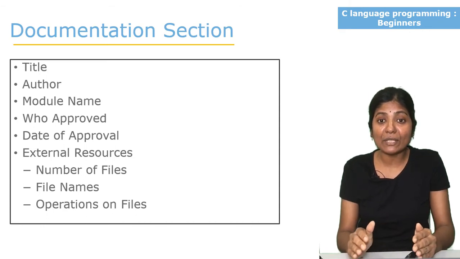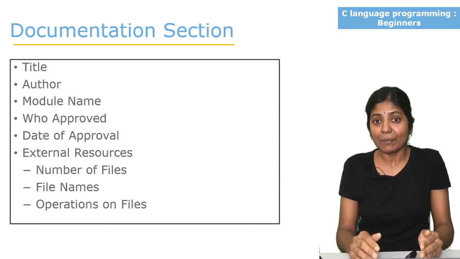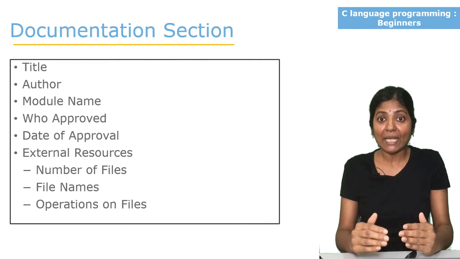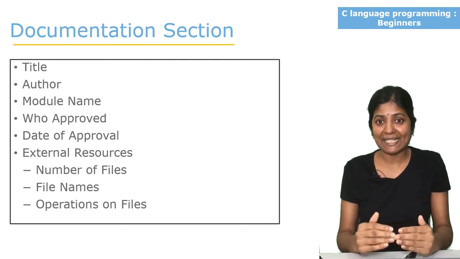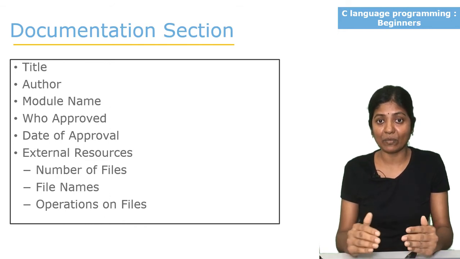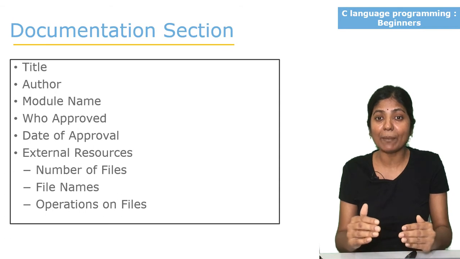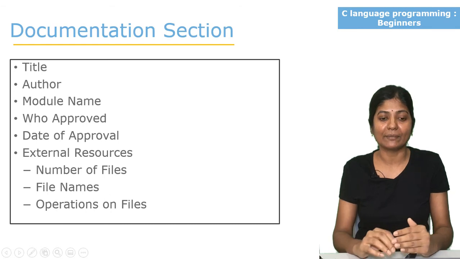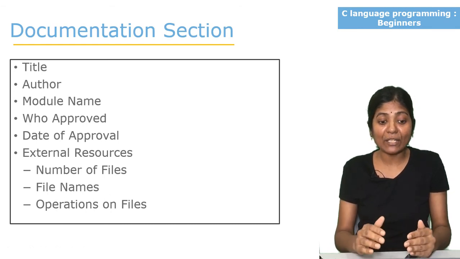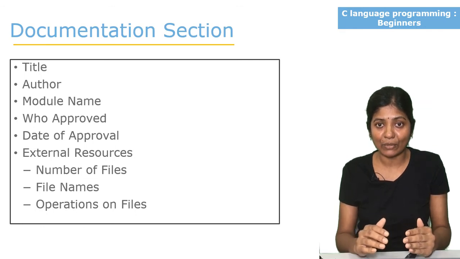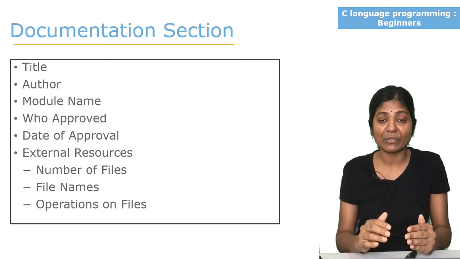And who approved the module? Suppose I wrote the program. After I wrote the program, the person who is going to approve this module, let's say my manager, is going to check my program and he will approve it. The name of the person who approved the module, we will write here, who approved. And also date of approval, the date when he approved the module which I wrote. The date we should write.